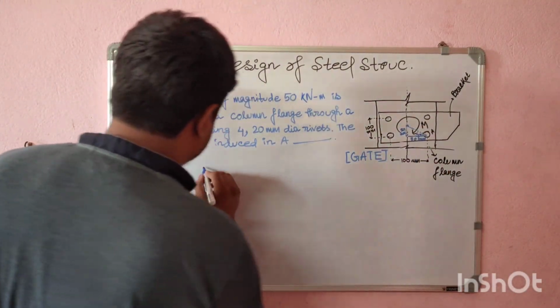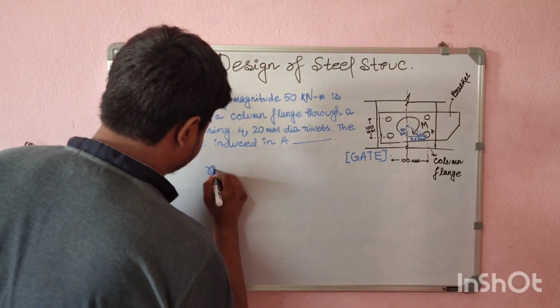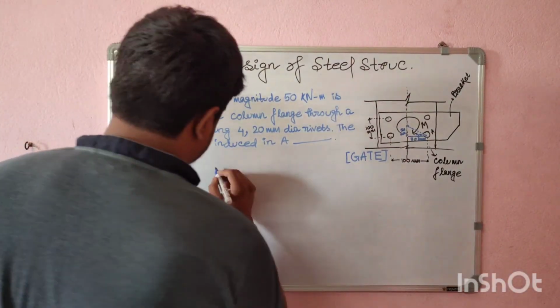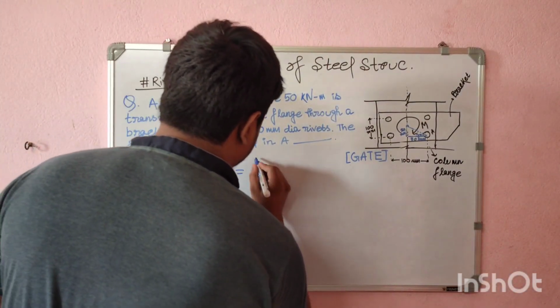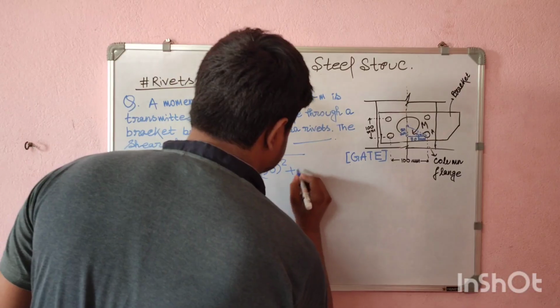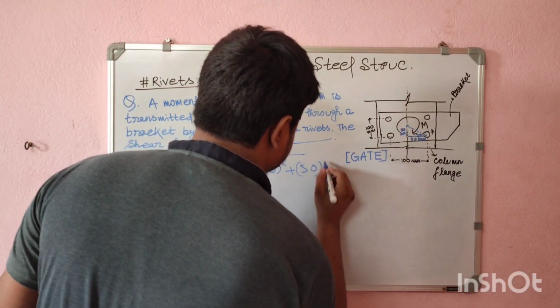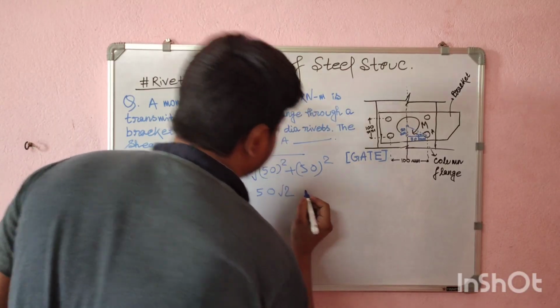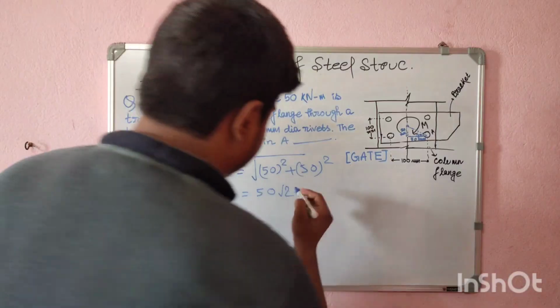Let's find out what r is. r equals root over of 50 square plus 50 square, so that is 50 root 2. Okay, that is in millimeter.